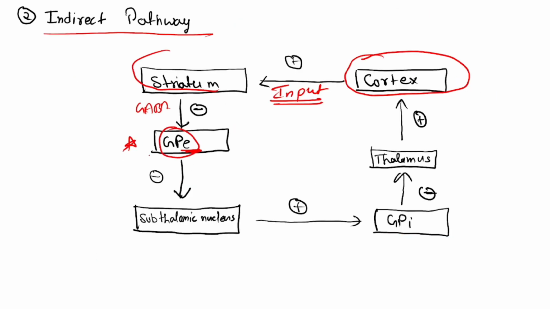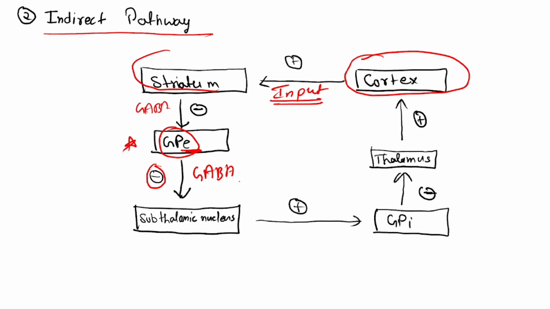First difference. Then GPE releases GABA to the subthalamic nucleus. You should not confuse between the subthalamic nucleus and the thalamus, because both are different, right? So when the striatum releases GABA, this globus pallidus externus is inhibited.